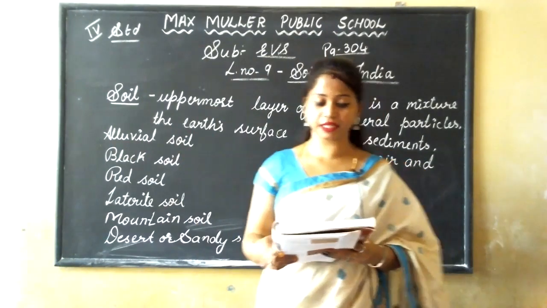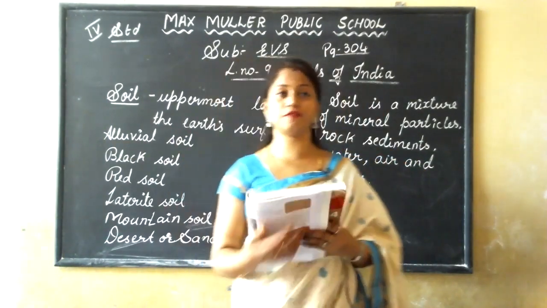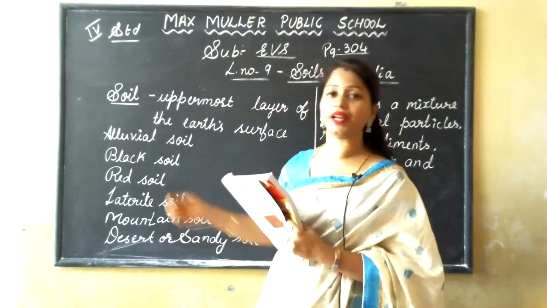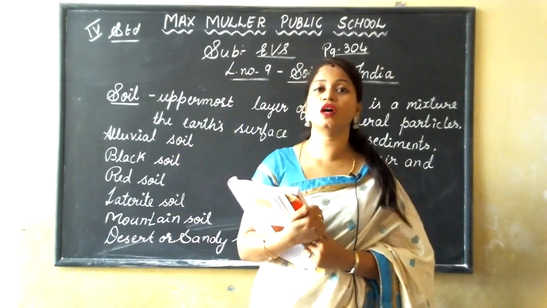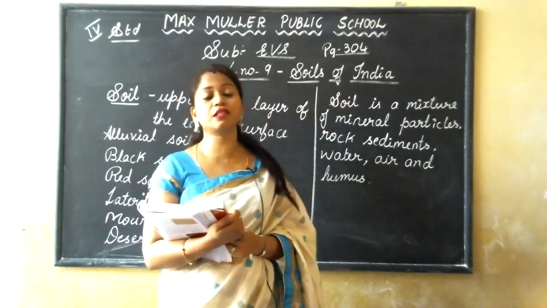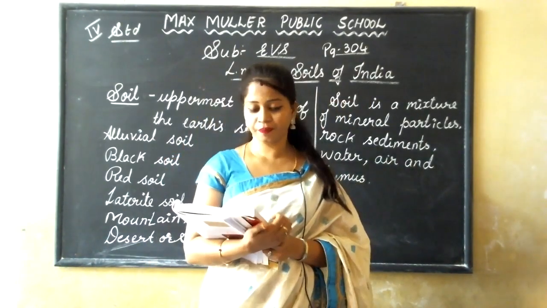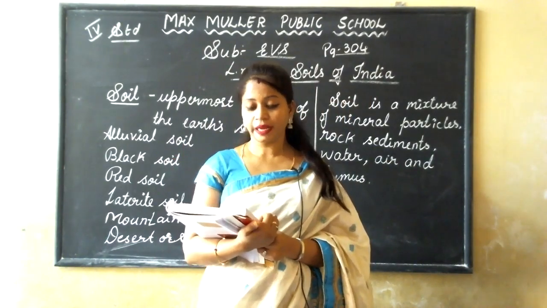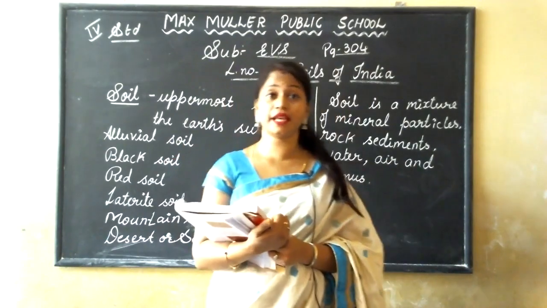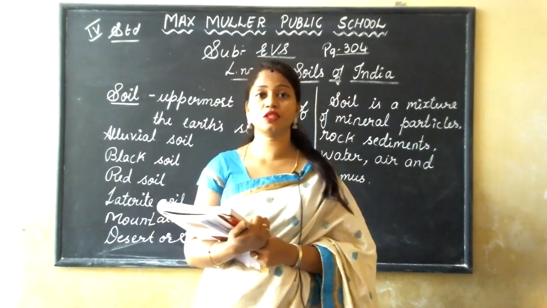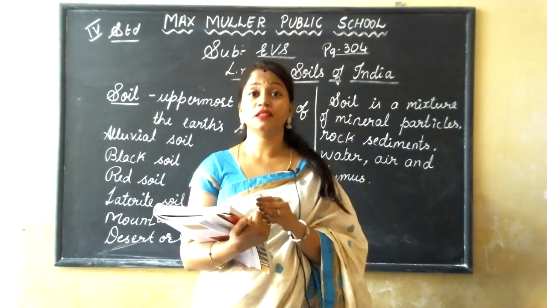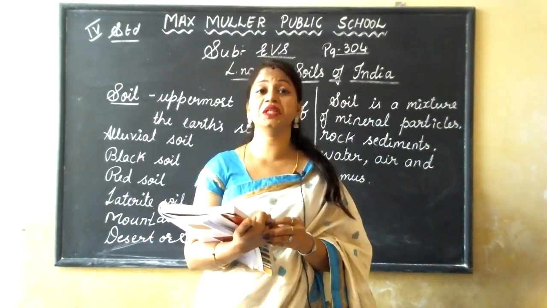Formation of soil is a very slow process. As I told you just before, the formation of the soil is a very slow process. It takes thousands of years to form one layer of soil. The rocks are breaking down into pieces.